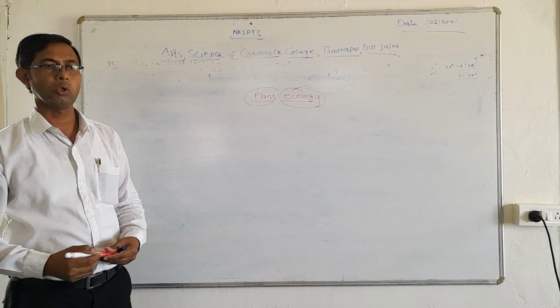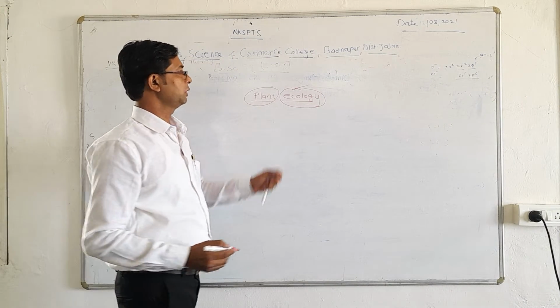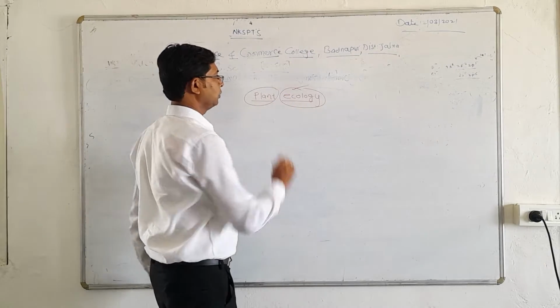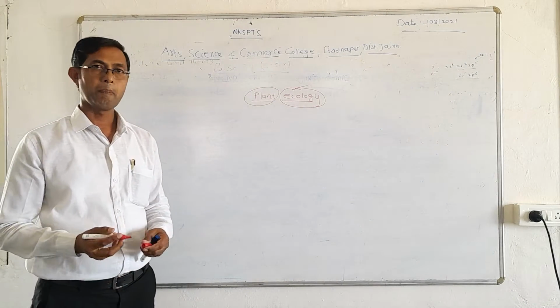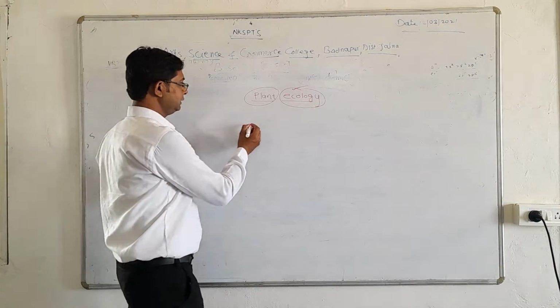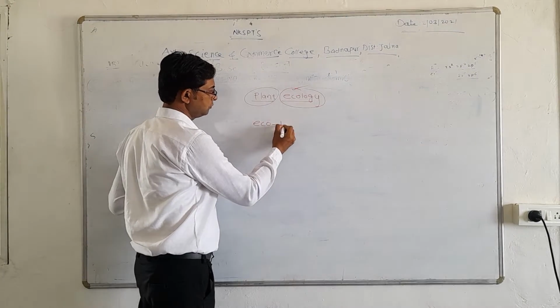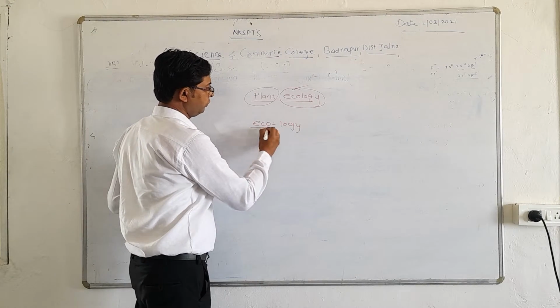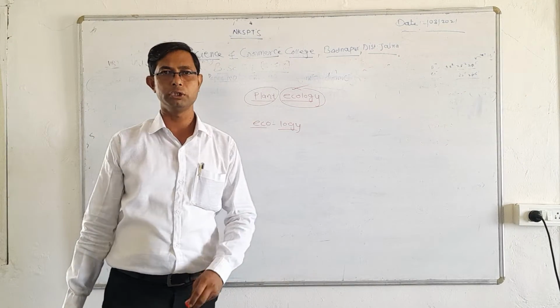What is meant by ecology? Ecology is a Greek word which is a combination of two parts, eco and logy.